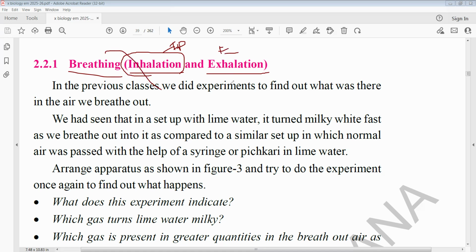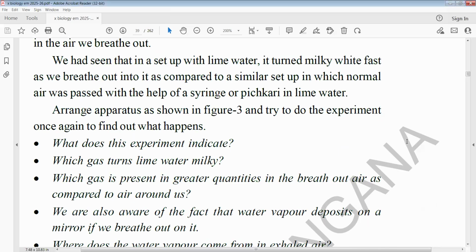Exhalation means sending carbon dioxide or gases out of the body. So these two steps are the most important: inhalation and exhalation.